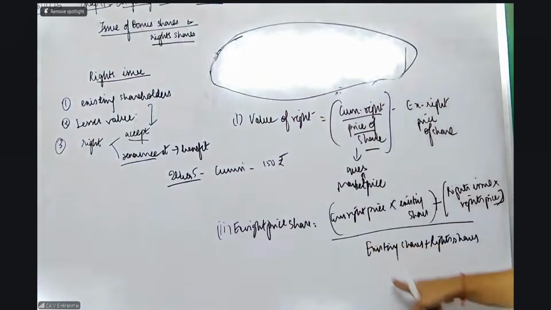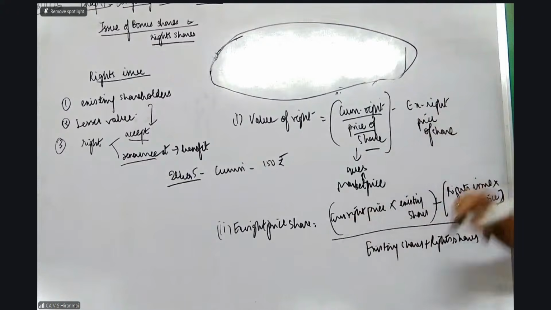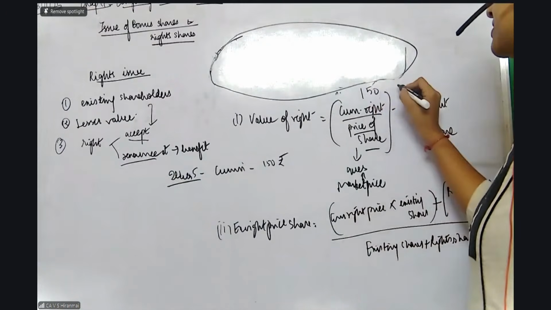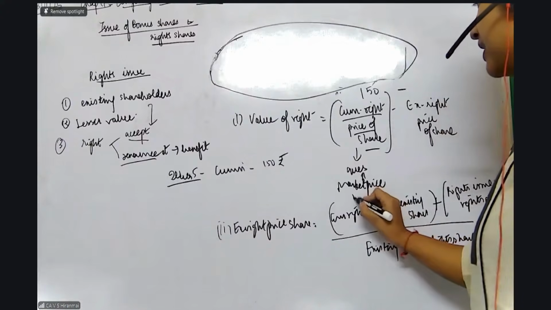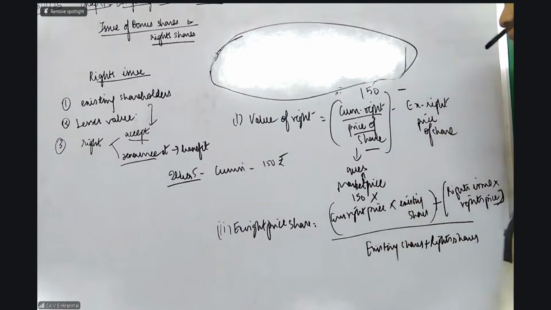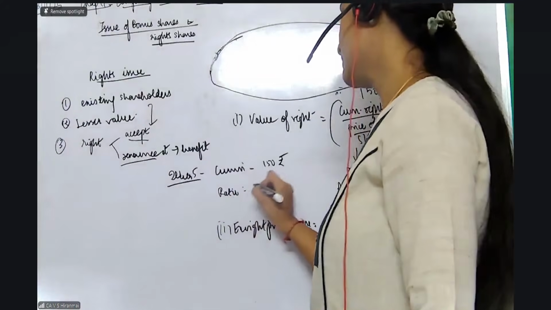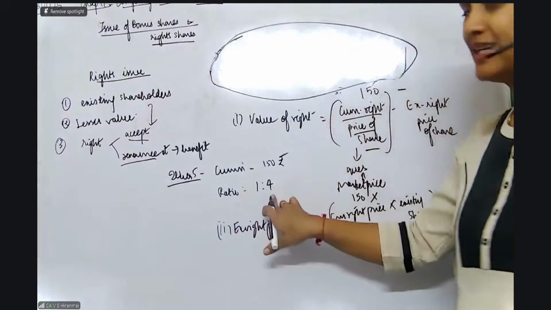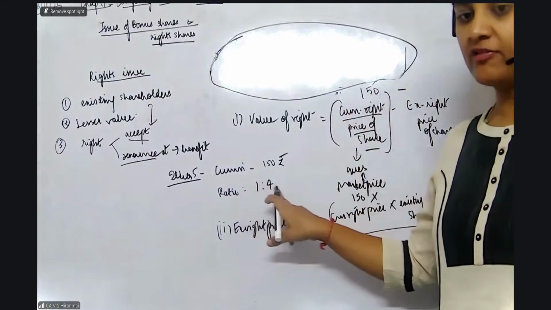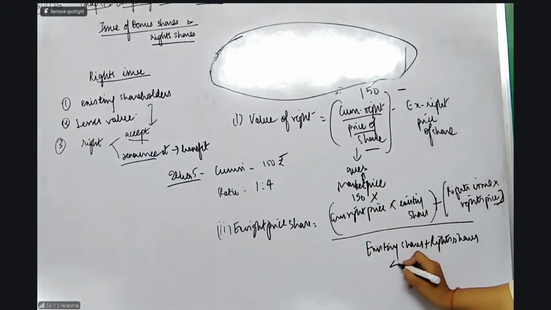Okay. So the first thing is I should find out the X right price. Then I should put it here. Already I know the right price is 150. But do you know the X right price? No. So come to the formula. Here again the right price is given as 150. Okay. Clear? Now what is the ratio? 1:4 is the ratio, which means that you will get one rights share if you are holding 4 existing shares. That's all. So see here, existing shares 4. 1 share I will get as the rights issue.